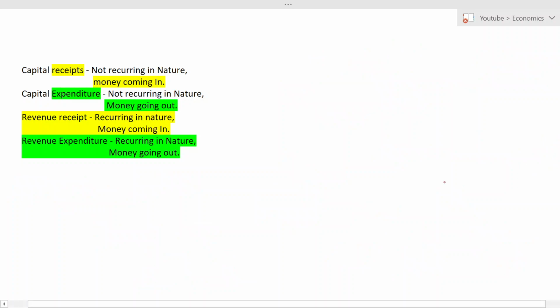Okay, now let us learn about revenue receipt and revenue expenditure. We learned about capital receipt and capital expenditure, so now it is time to study revenue receipt and revenue expenditure. First of all, what is revenue? Revenue is nothing but money or a profit. Let me write it here. It is a profit.